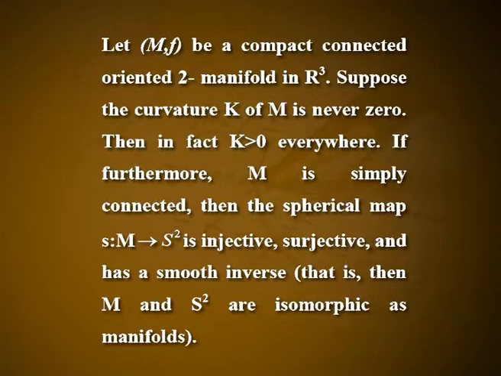We will move on to the next theorem. Let M, F be a compact connected oriented 2-manifold in R3. Suppose the curvature K of M is never 0, then in fact K is greater than 0 everywhere. If furthermore M is simply connected, then the spherical map S from M to S2 is injective, surjective and has a smooth inverse, that is, M and S2 are isomorphic as manifolds. Proof. The first statement is a consequence of the previous theorem.